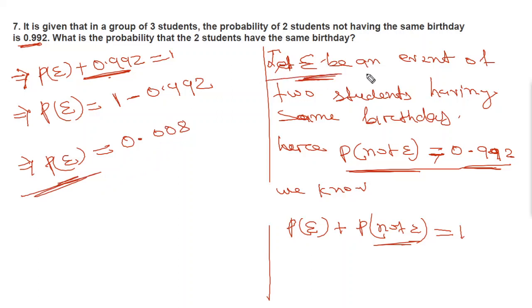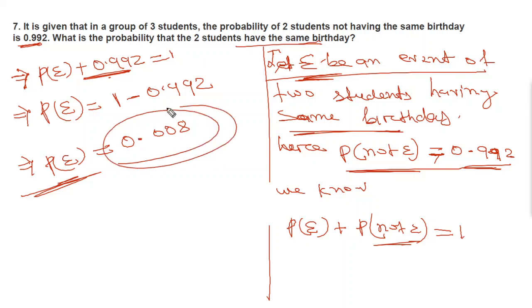And who is E? We have written let E be an event of two students having the same birthday. So this is what we needed. What is the probability that two students have the same birthday? It is 0.008.